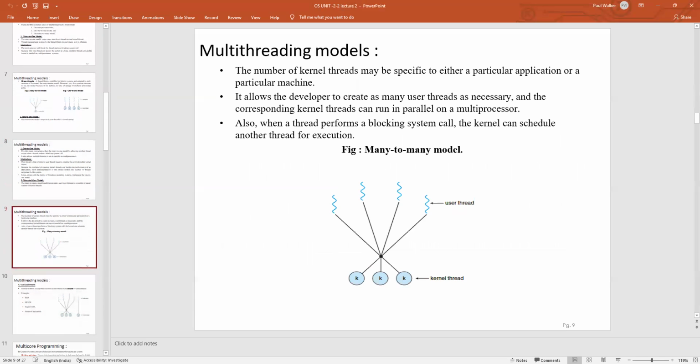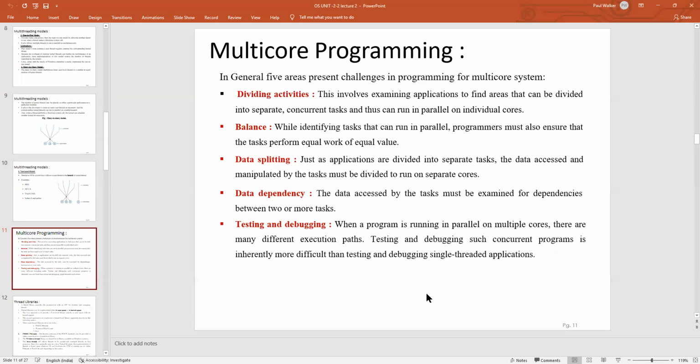The next topic is multi-core programming. As we know, multi-threaded programming and multi-core programming are comparatively similar. Both run the application in parallel mode. It is classified into five different areas: dividing activities, balance, data splitting, data dependency, and testing and debugging.